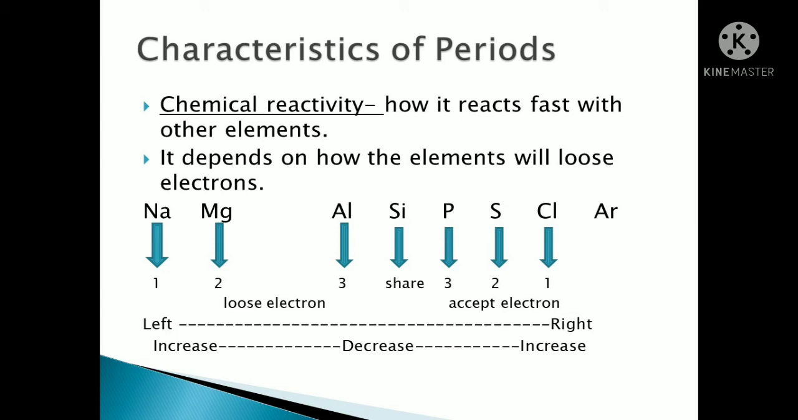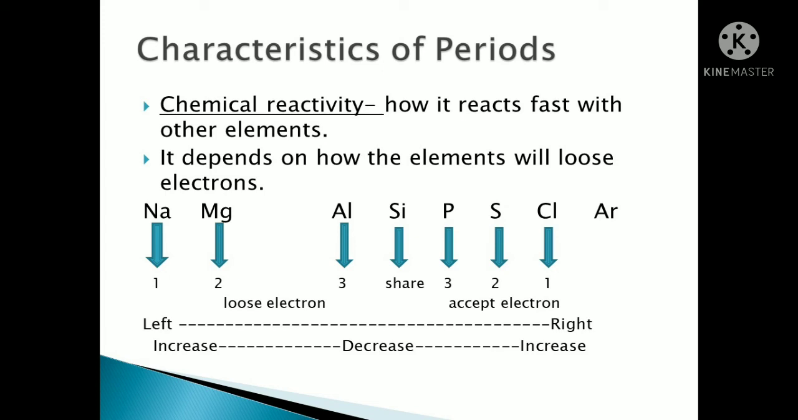Sodium has 1 electron on the valence shell. Okay. Magnesium has 2, aluminum 3, silicon 4, it will share. Then phosphorus 3 again, sulfur 2, chlorine 1. Now from sodium to aluminum it has started losing the electrons. It will give the electron to another element to make it stable. But silicon will share. Again from phosphorus, what happened? Phosphorus will accept the electron from another element. When it ties up with other elements, it will accept it.